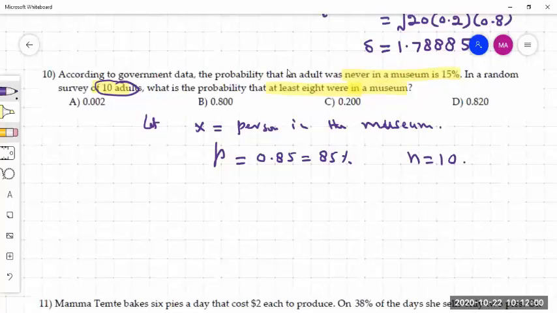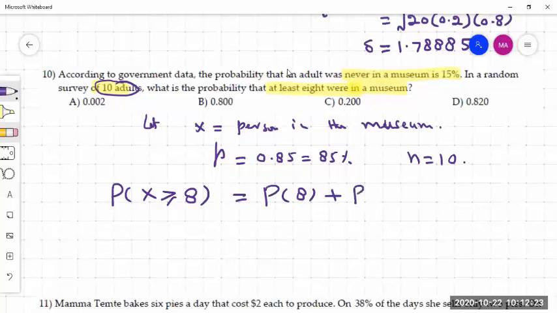At least 8 were in the museum, so we have to find the probability that X is greater than or equal to 8. This can be done in two different ways. One way is that the probability of X greater than or equal to 8 is the probability X equals 8 plus the probability X equals 9 plus the probability X equals 10.